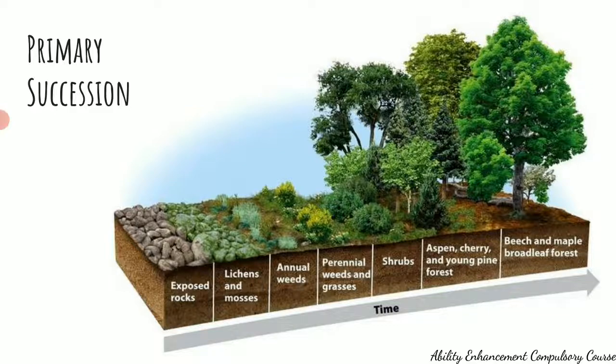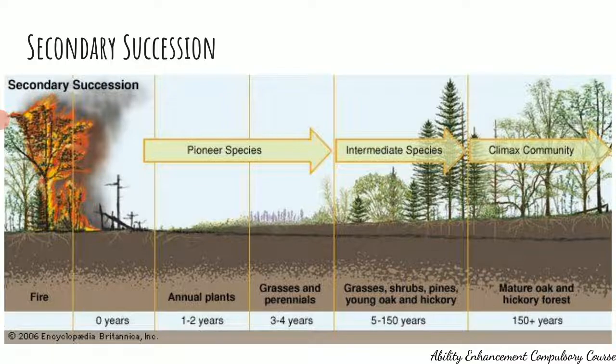The second one is secondary succession, which is happening or which occurs on a land or on a piece of area where there were well developed communities. So it starts when there is a sudden change, a sudden disturbance. It could be a forest fire like shown over here, or it could be some particular climatic activity.